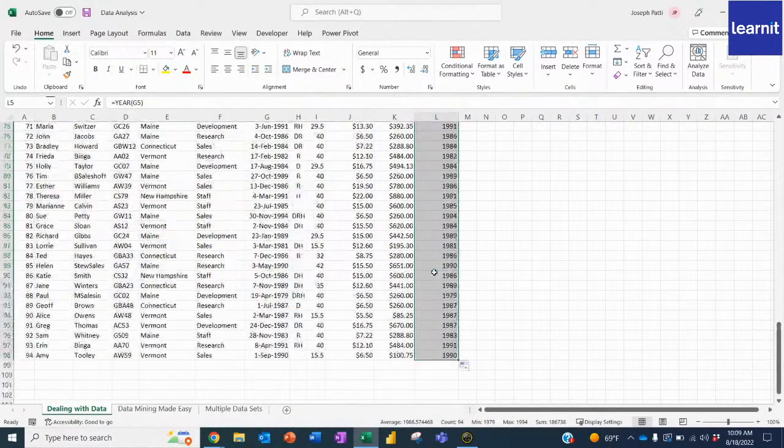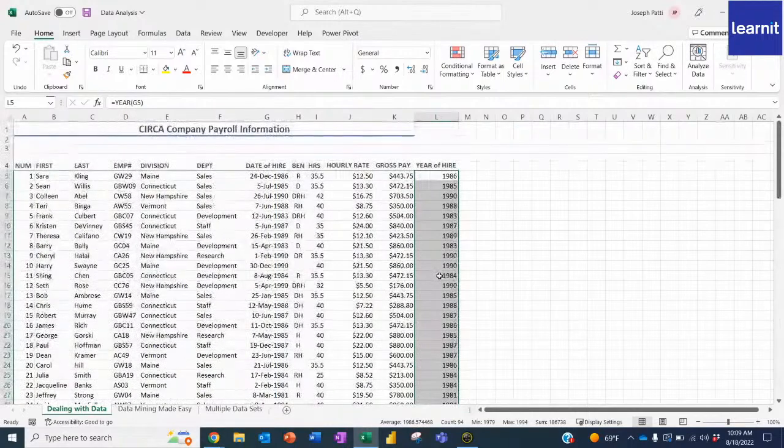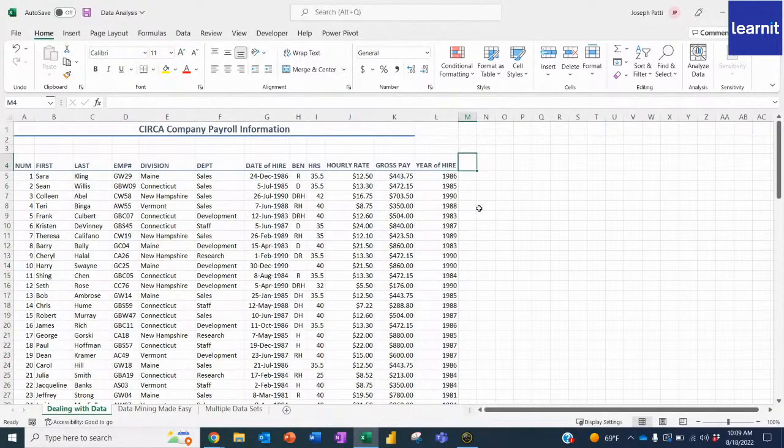And now I can do a quick analysis of how many people I have, whether I want to create a chart to visualize it, or just do some sort of SUMIF, or do some sort of subtotaling. I can now do that. Now, what else can we pull from here? Well, maybe we can pull something that's not as out in the open as the year of hire. Of course, that was an easy one because I see the date of hire here. I just wanted to pull the year of hire.